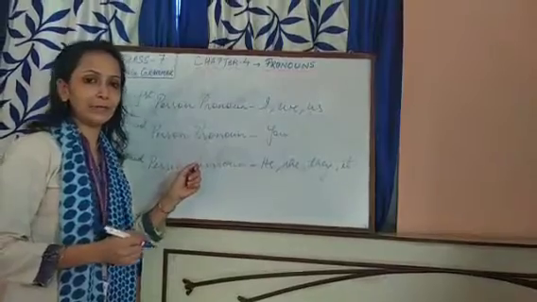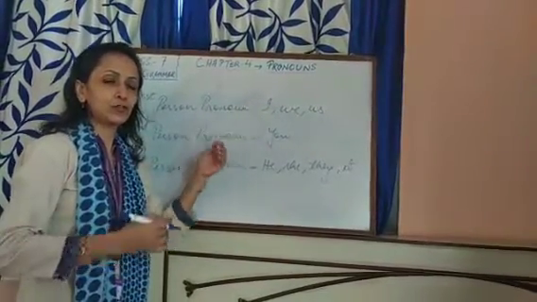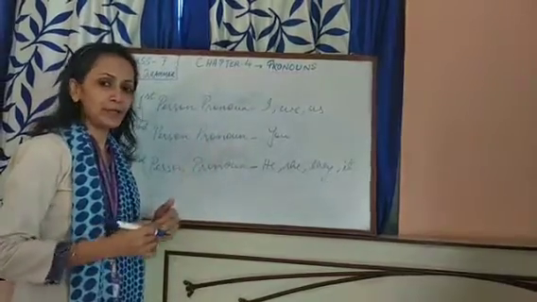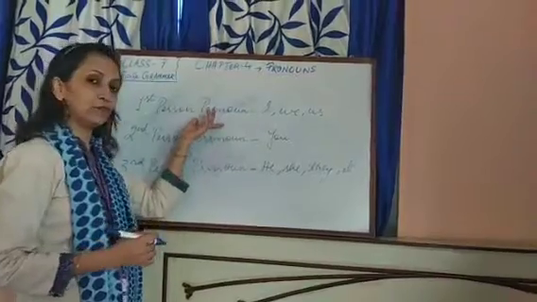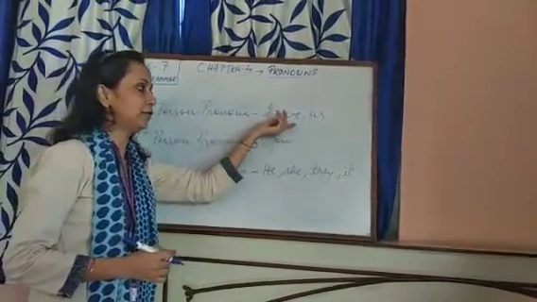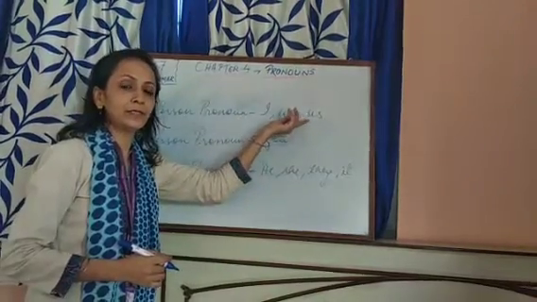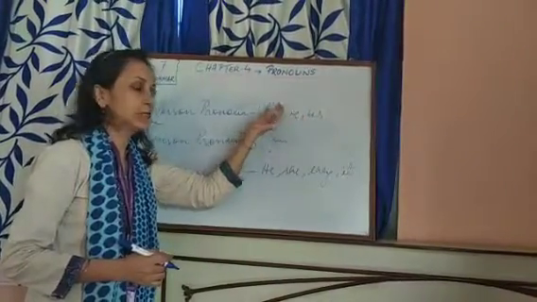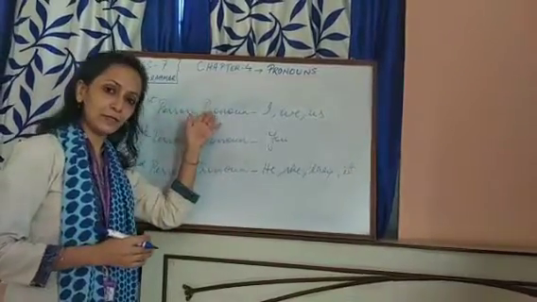A very simple example: when the person who is talking about himself or herself or themselves, that comes under first person pronoun. Like I, we, us. I went there. We bought many gifts for our friend. So when I, we are used, that comes under first person.